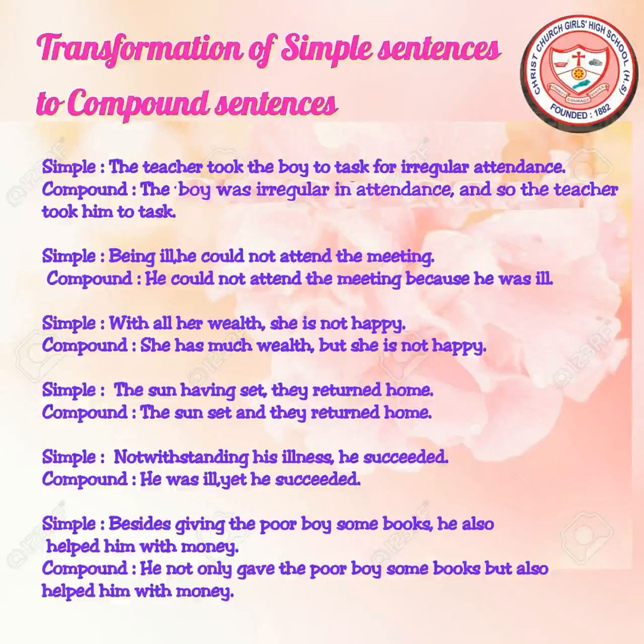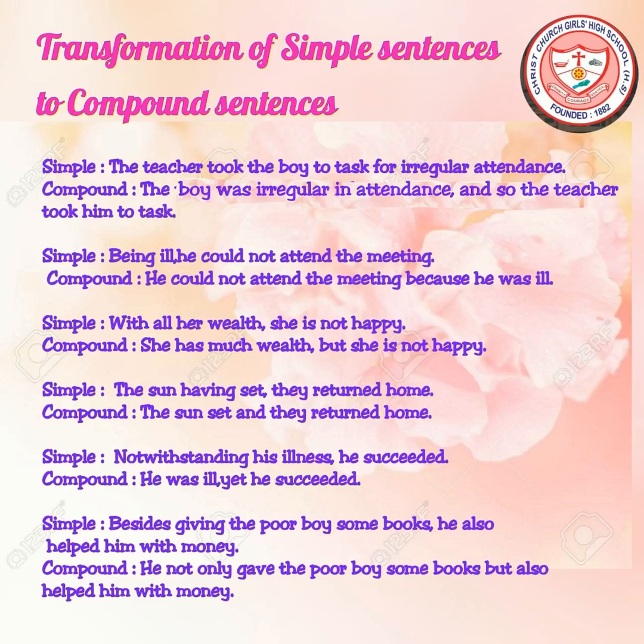Simple sentence: The teacher took the boy to task for irregular attendance. And when we transform it into a compound sentence, the sentence will be: the boy was irregular in attendance and so the teacher took him to task.